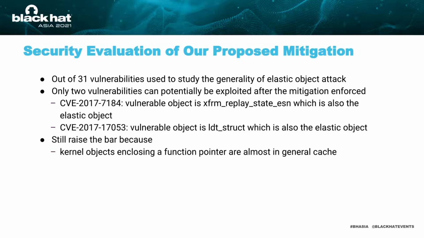Taking the practice of circumventing KASLR using CVE-2017-13053 as an example, to use a vulnerable object to reveal a kernel-based address. In addition to leveraging the elastic object, an attacker usually has to identify a general object that encloses a function pointer. Then the attacker needs to place the object in the same isolated cache. However, due to the isolation between general object and elastic object, such a general object is no longer available for this isolated cache.